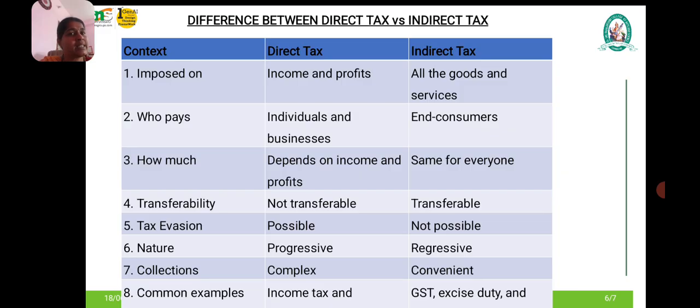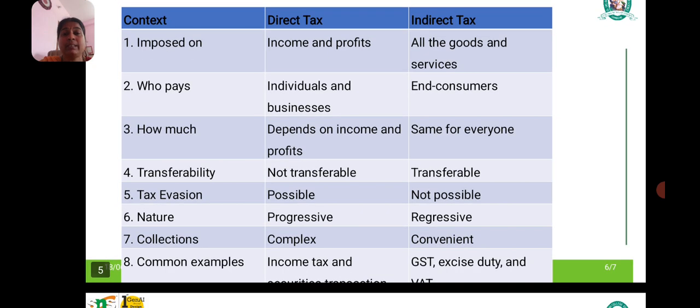Transferability. Direct tax is not transferable. Indirect tax is transferable. Tax evasion. Direct tax can be avoided, that is, many items can be inserted to reduce the tax.